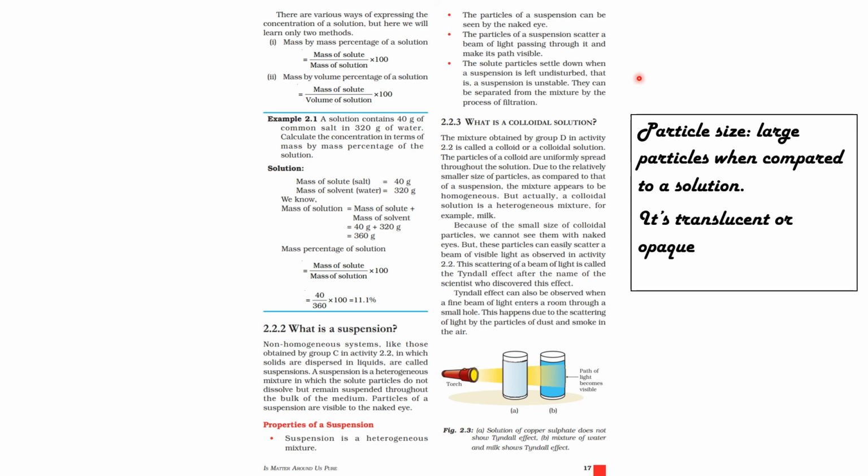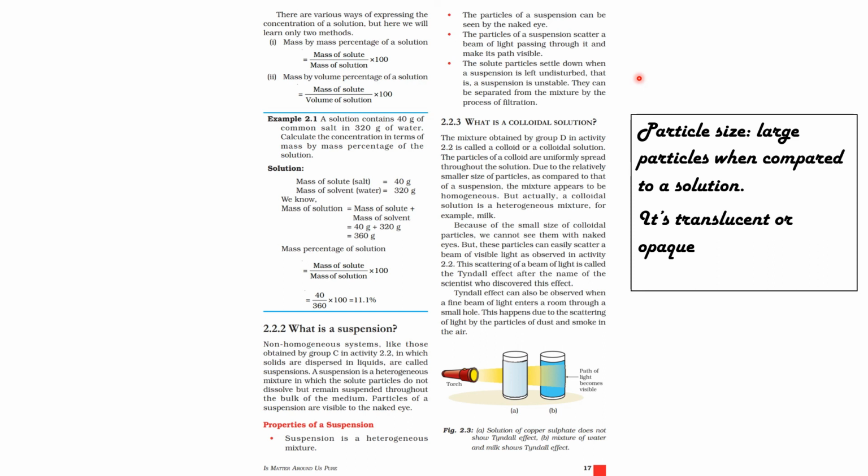So we can say a suspension is unstable, and the particles can be separated from the mixture by the process of filtration. For example, muddy water is a suspension. Right here the mud settles down.